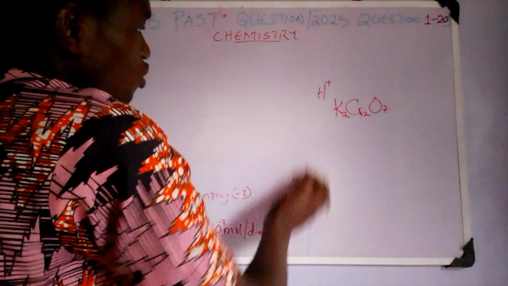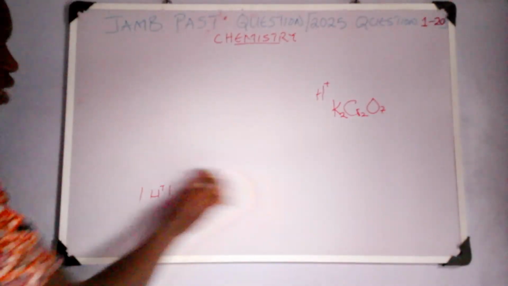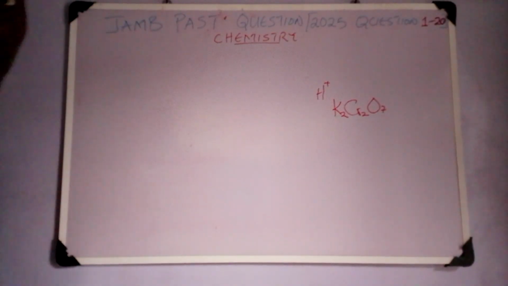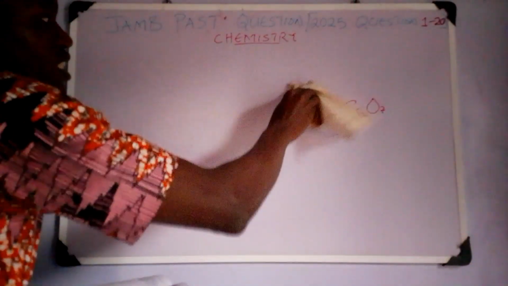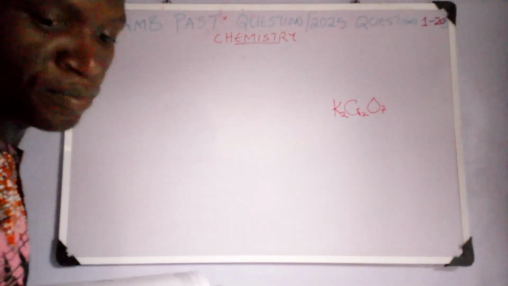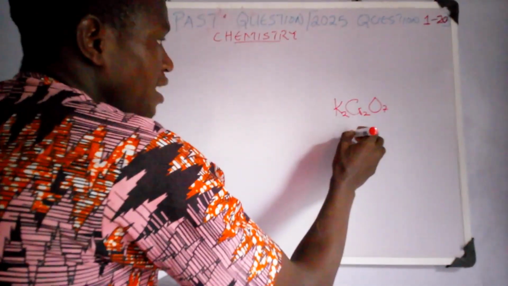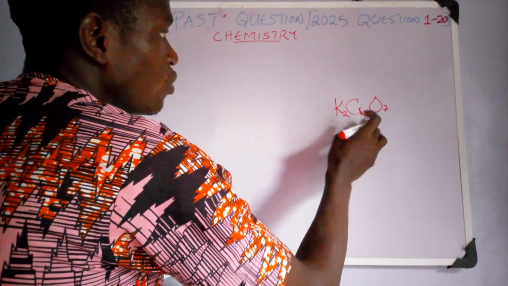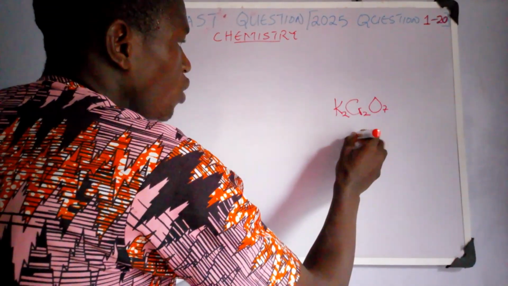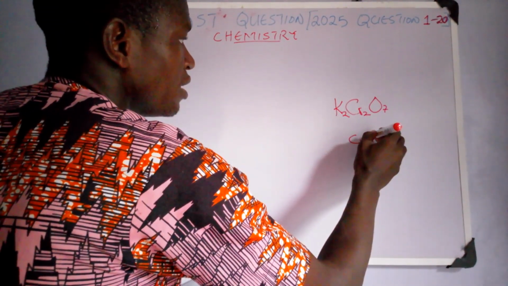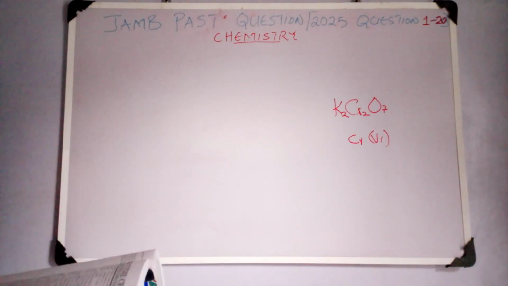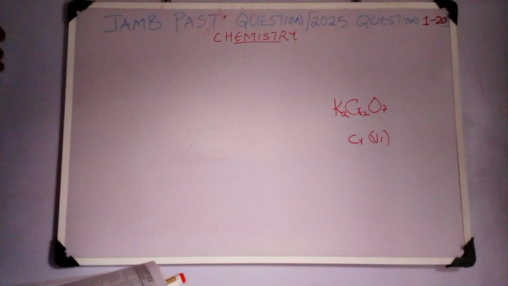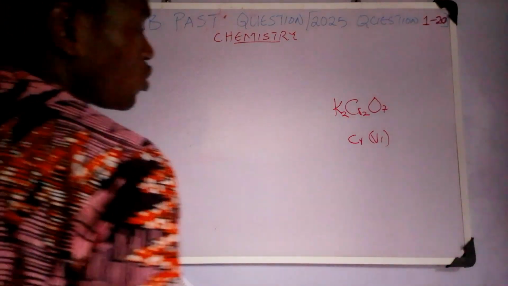And this kind of question comes in other kinds of exams like WAEC, especially alternative to practicals. So it is important that you know JAMB would also test your knowledge of practicals. So this contains chromium 6 ion. When it reacts with a reducing agent, what happens? It reduces to chromium 3.